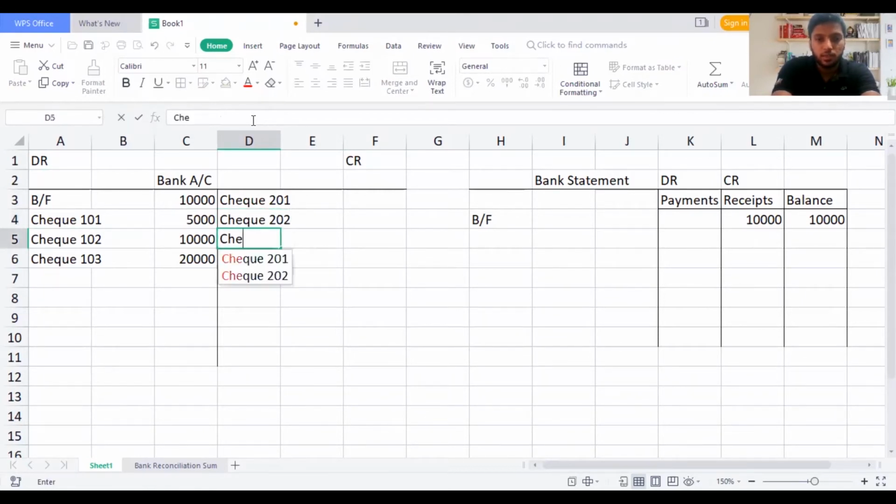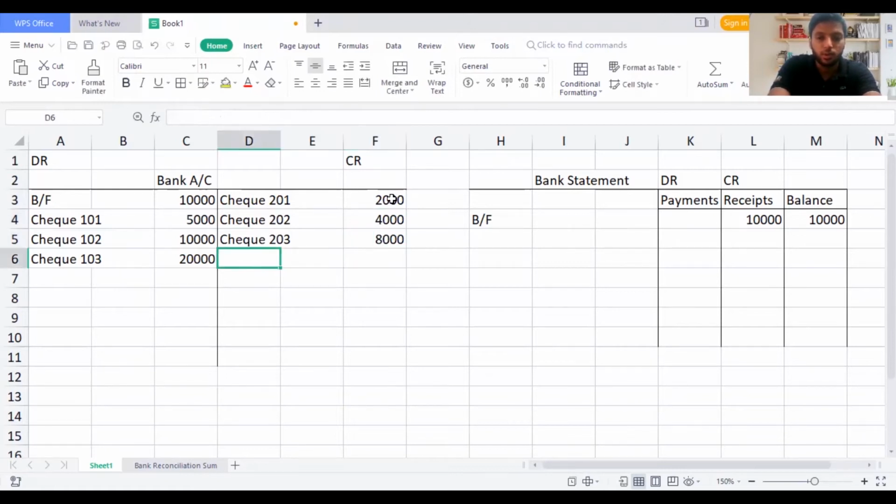Then I have check 203. So now you might see that I have taken all the values. Check 101 is on the debit side, and this is the money we are receiving. This is the money we are actually paying. So I will write here 2,000, 4,000, and 8,000.